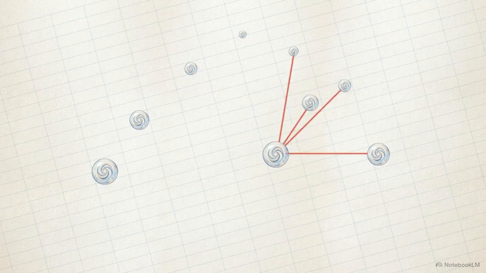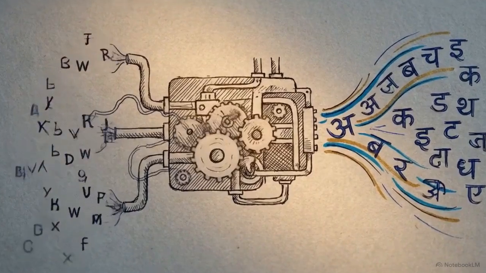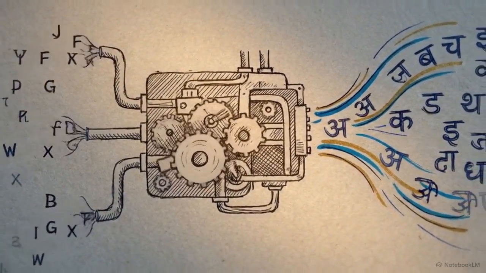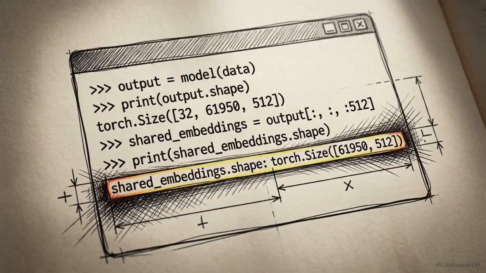We can ground this theoretical pipeline by looking at a practical engineering application, an English to Hindi sequence-to-sequence translation model. Specifically, we evaluate the pre-trained Helsinki NLP Opus MT architecture. This terminal window displays the exact tensor shape of the model's embedding layer, isolating its vocabulary and dimension boundaries.